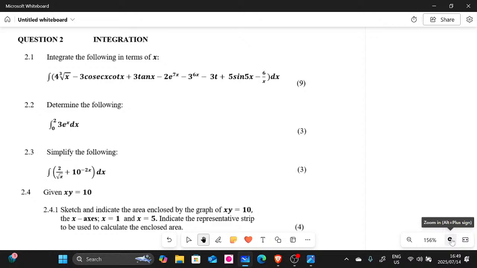Golden King asks: before we start, can I ask something about the turning point? Because the answer we did yesterday is not the same as the memo. Yes, Golden King, I told you yesterday that some of the answers on the memo are not correct. I noticed that as well. It is not correct how they factorize the x values. Unfortunately I cannot go back to it, but it's not correct.